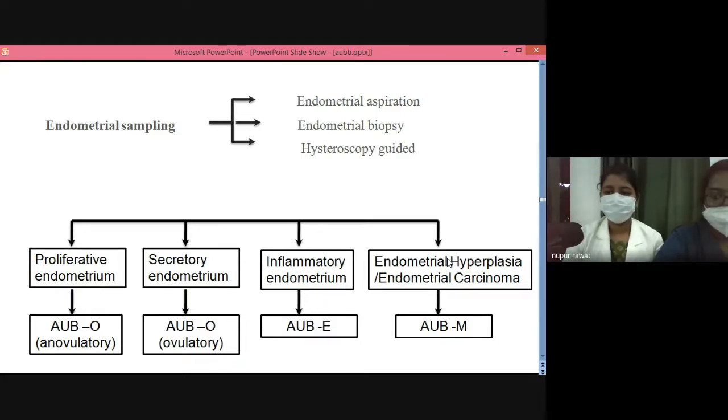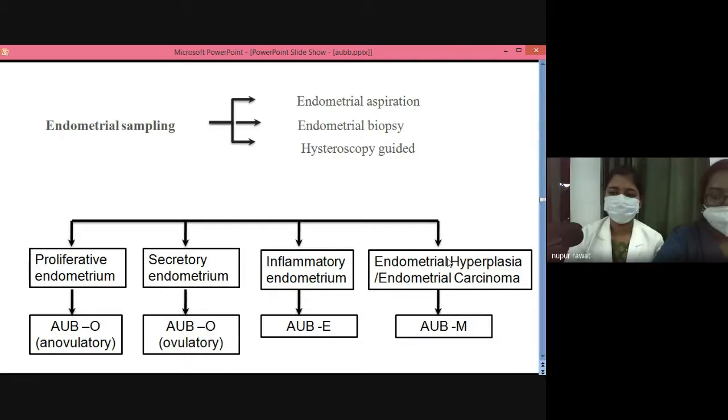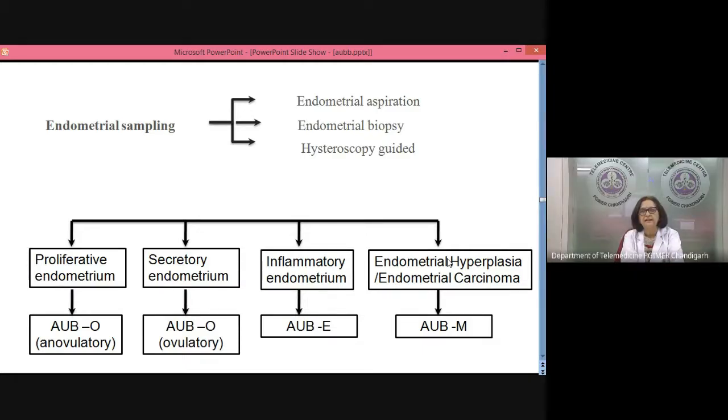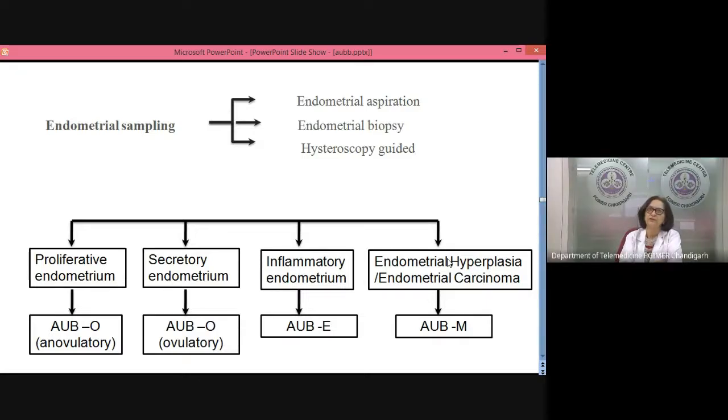Antifibrinolytics, injection Trenexa may be given. Why do you want to? She's not bleeding at the moment. You said she's not bleeding. Then why do you want to give tranexamic acid at the moment? She has not come with bleeding, no? You only said she had a 6-7 day cycle and it is over. So there is no role of tranexamic acid. What else will you do? Admit her and do what? Endometrial biopsy, agreed. What else?